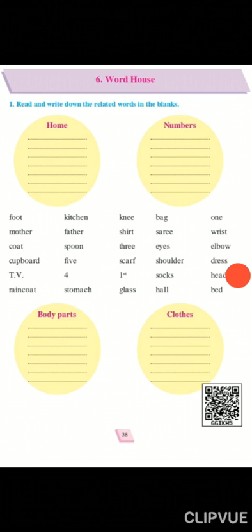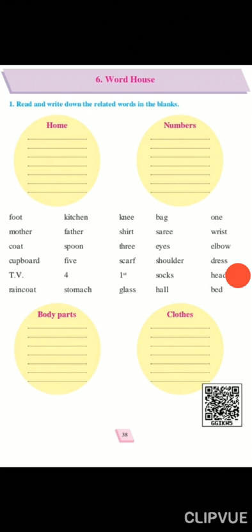Now the next is first. Now first is the number, so you will write in the second column first. And the last word is glass, GLASS, glass. Now glass will come in home, so you will write the spelling of glass in the first circle in the home. Now just see the fourth row, the fourth line.